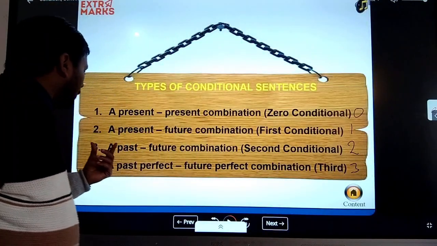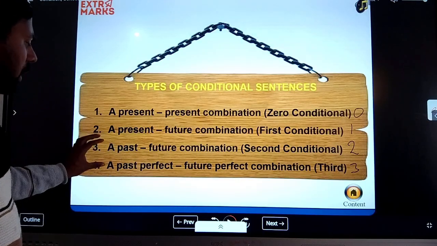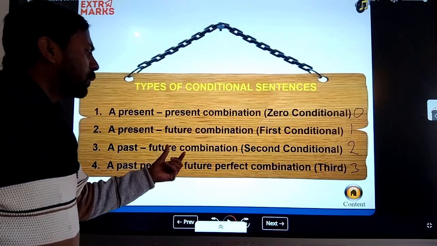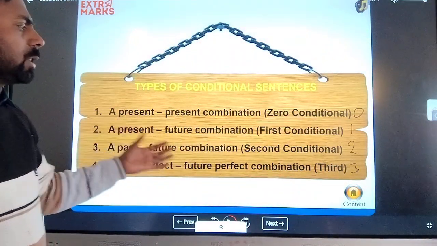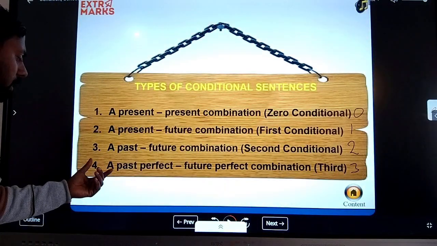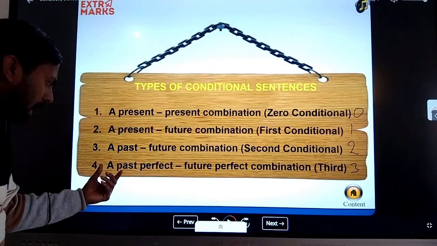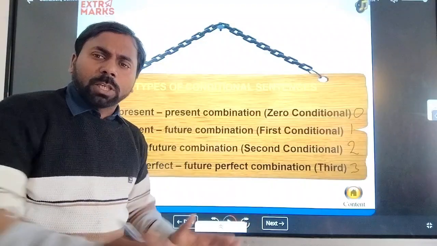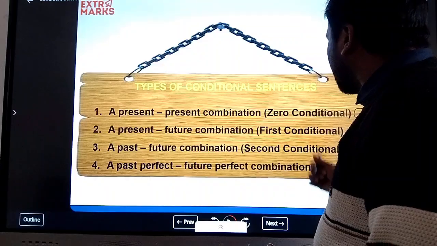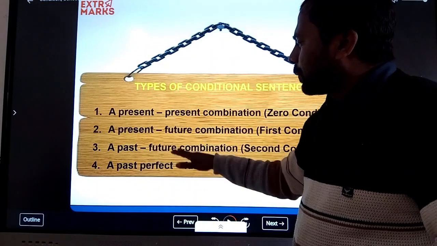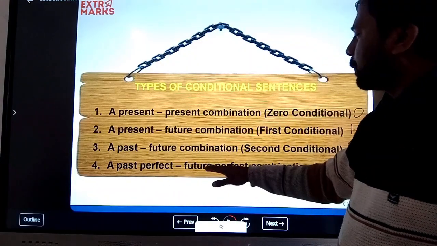And if you use the third point, then the first sentence will be past and the second will be future. Both combined make the second conditional sentence. And the third conditional sentence is going to be a past perfect tense and future perfect tense combination. So these combinations make the third type of conditional sentence. So learn it: present present, present future, past future, and past perfect plus future.